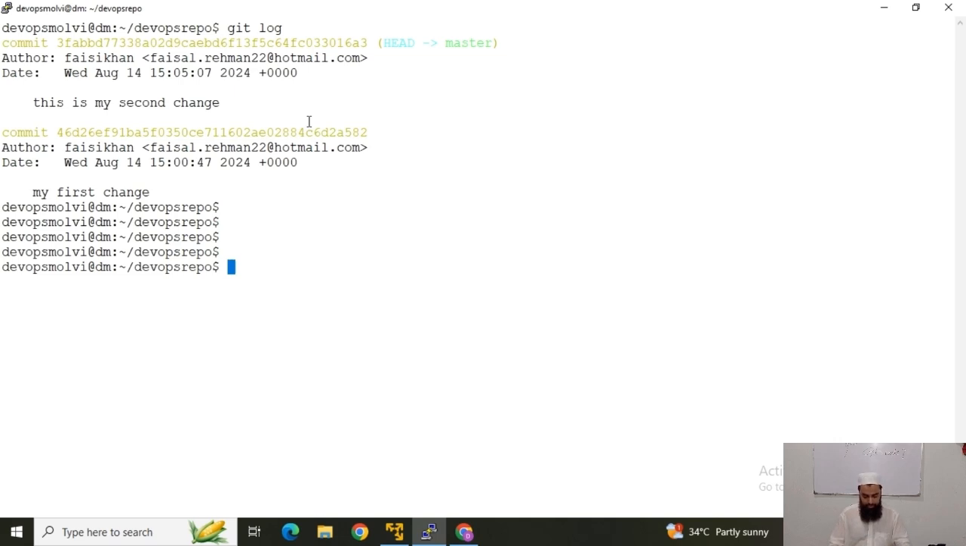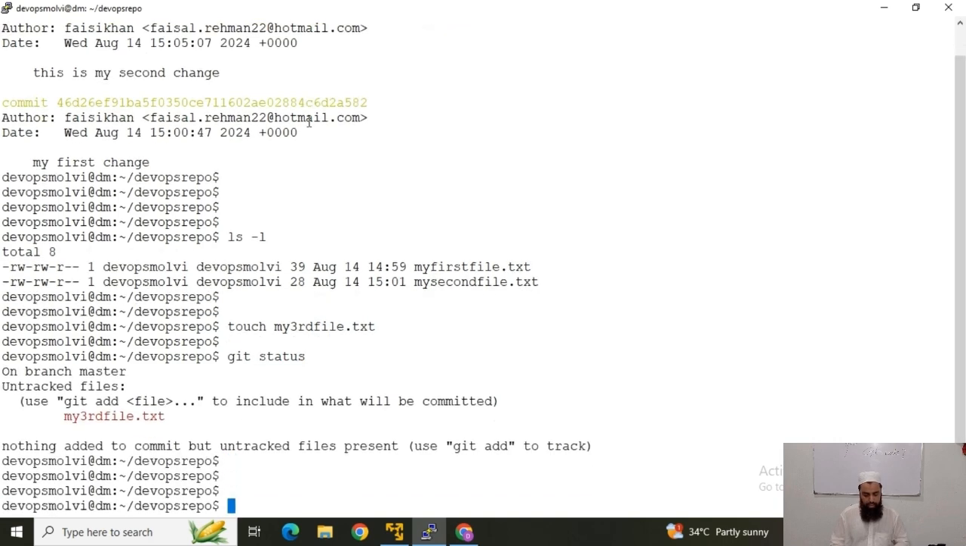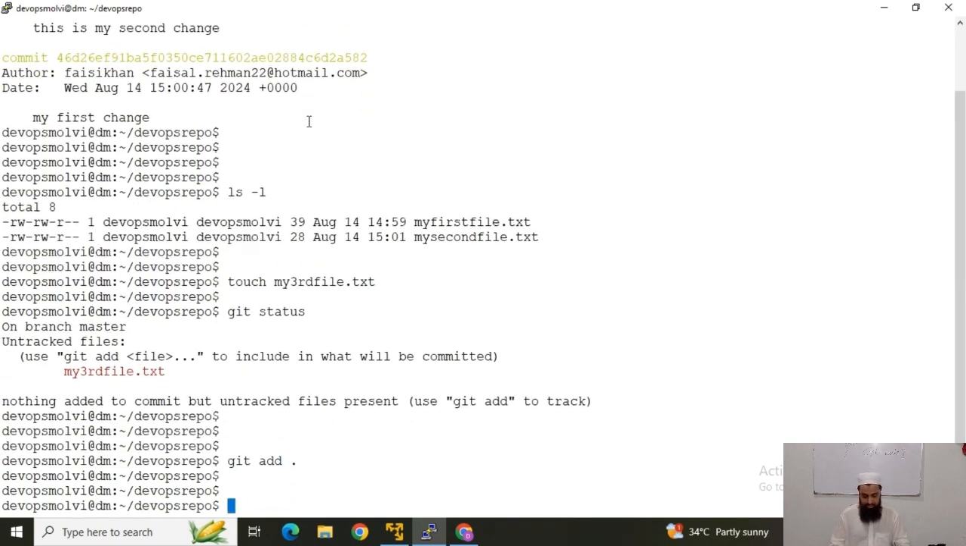And now guys, let me repeat it a little bit more quickly. I will create another file: touch my third file.txt. Now again I will check the status, it would be untracked. Now I will add it, git add, so that it is in the staging phase, staged.